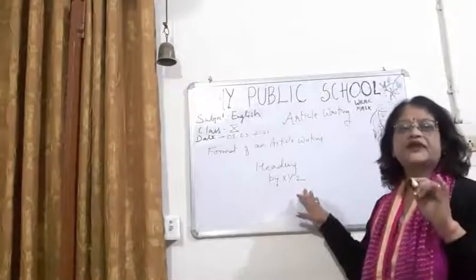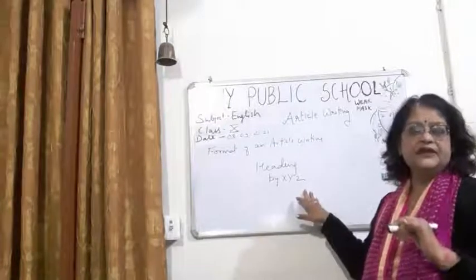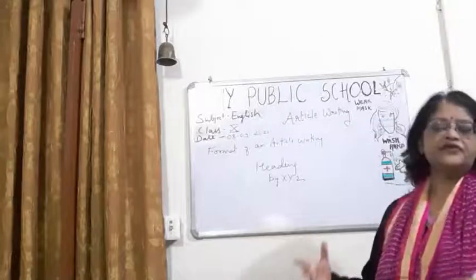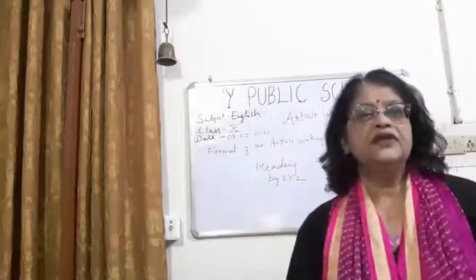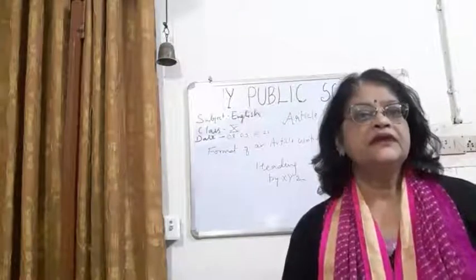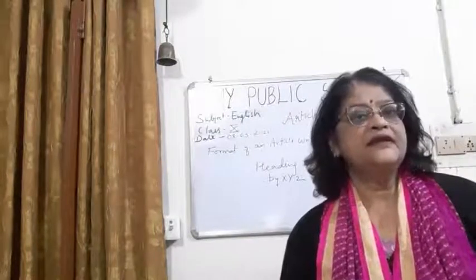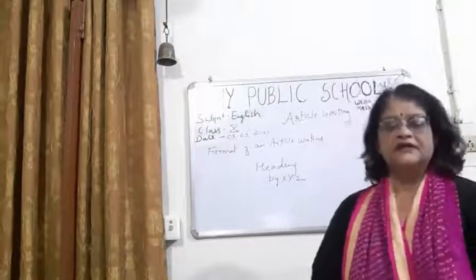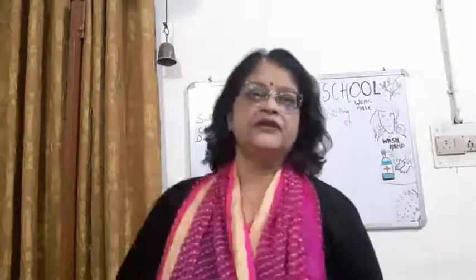You don't have to write X, Y, Z or ABC. If the name of that person is not given, then what will you do? Children, you can write any fake name, and a surname should be written. So you have to see this. If the name is not given, then you have to write the name of any person. Okay, this you have to see.